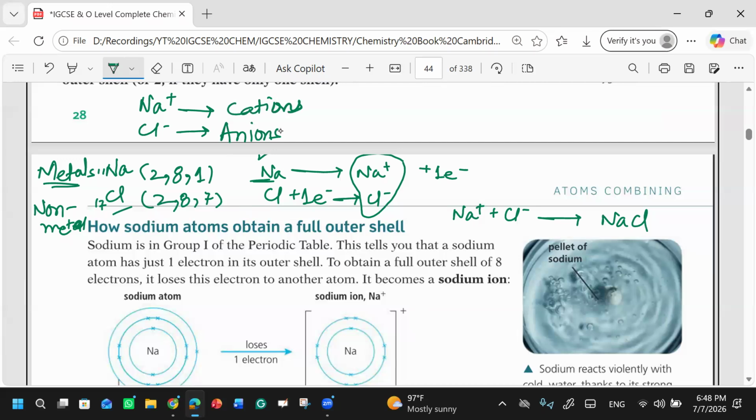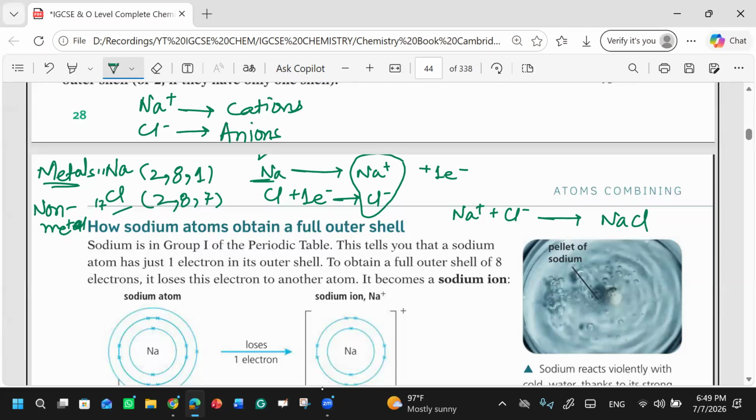So a simple definition can also be this: when an electron is lost from a neutral atom, that will become a cation, and on the other hand, if a neutral atom accepts an electron, that species will become an anion. So this cation and anion will form a bond, an ionic bond. Simple as that. Clear?